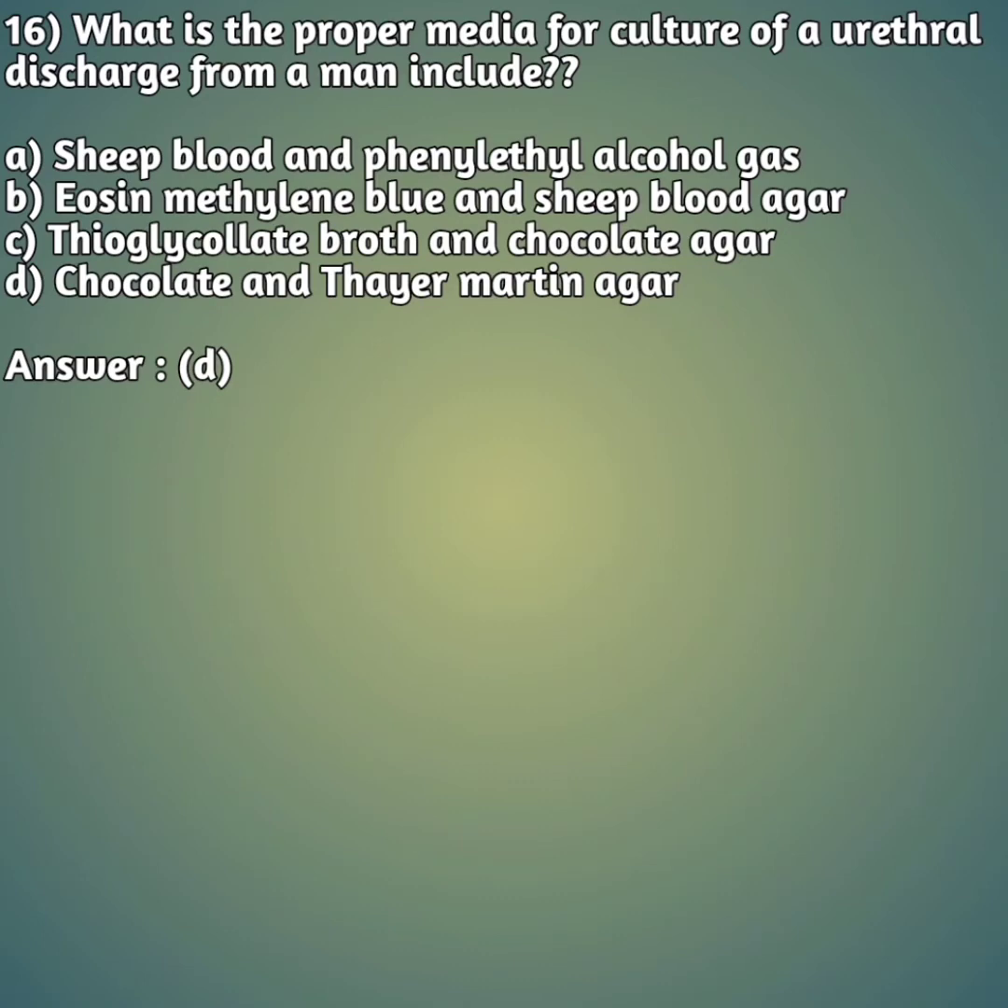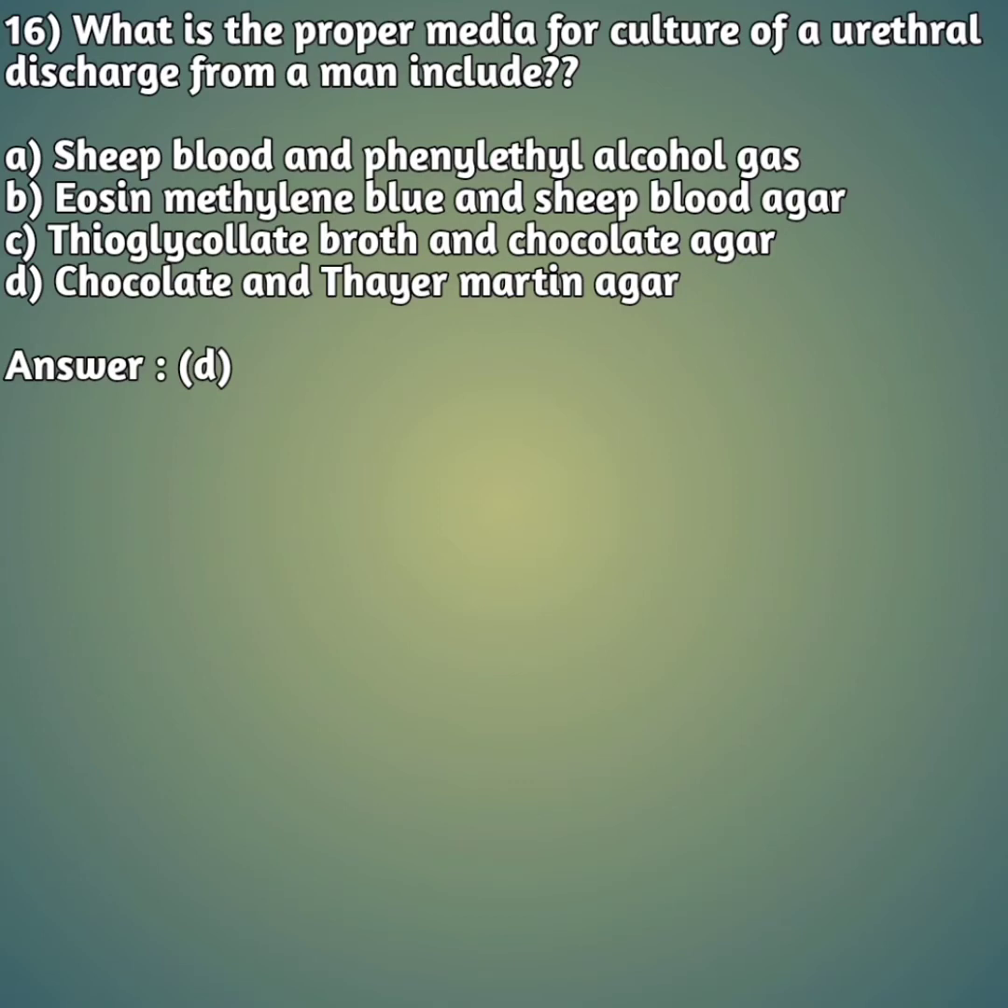So friends, our 16th question is, what is the proper media for culture of a urethral discharge from a man? So they are asking urethral discharge proper media. Option A, sheep blood and phenylethyl alcohol agar. Option B, eosin methylene blue and sheep blood agar. Option C, thioglycolate broth and chocolate agar. Option D, chocolate and modified Thayer-Martin agars. So friends, the right answer is answer D, chocolate and modified Thayer-Martin agar is the proper media culture for a urethral discharge.